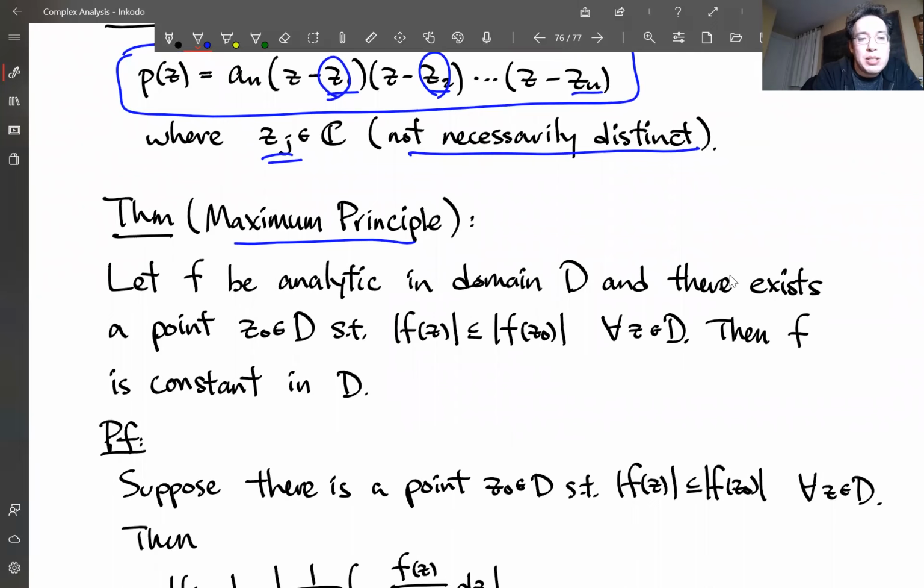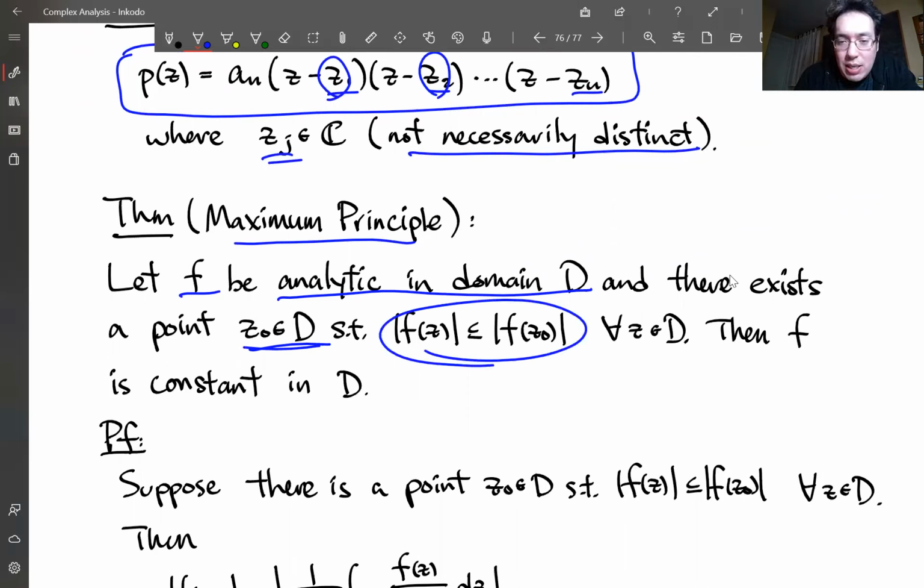Okay, suppose we have a function f analytic in some domain D, and pick a point somewhere inside this domain, and suppose the function is as large as it could be in the domain at that point. So the maximum happens somewhere in the domain. If you have this situation happen, then f has to be constant.